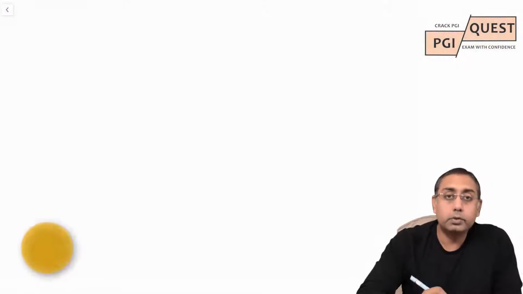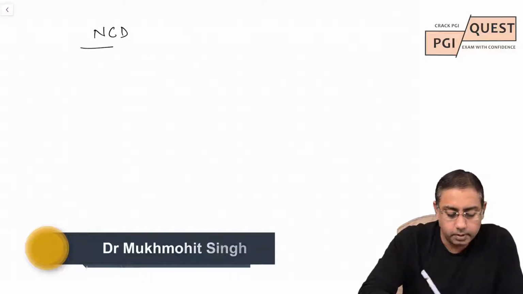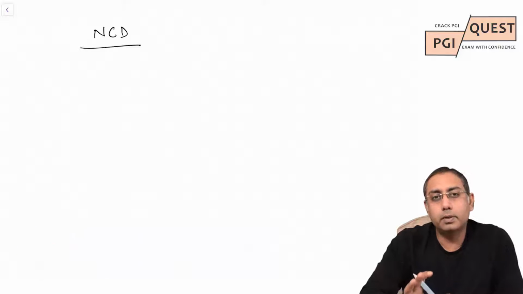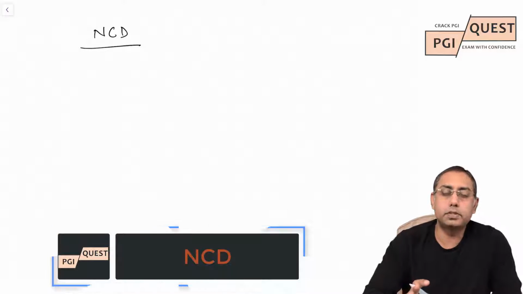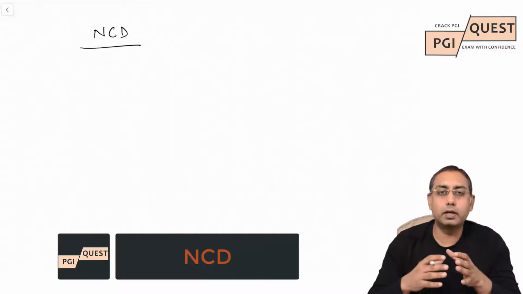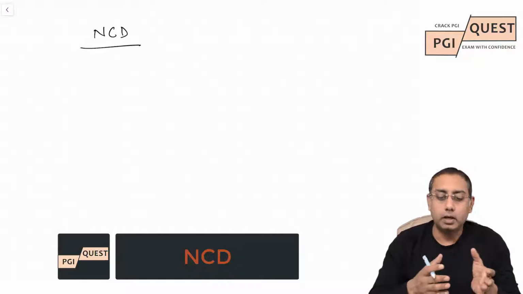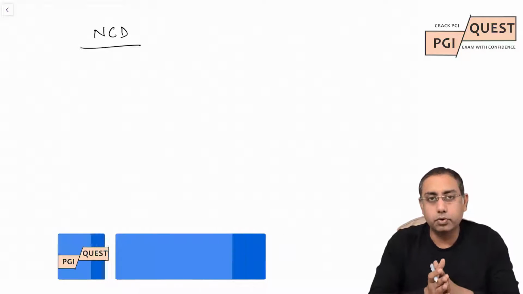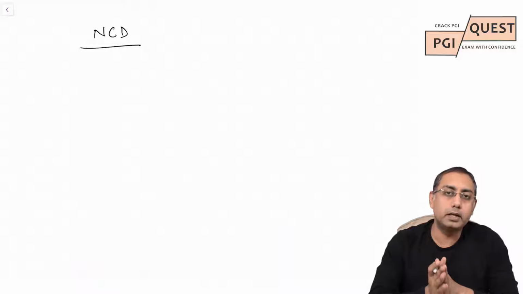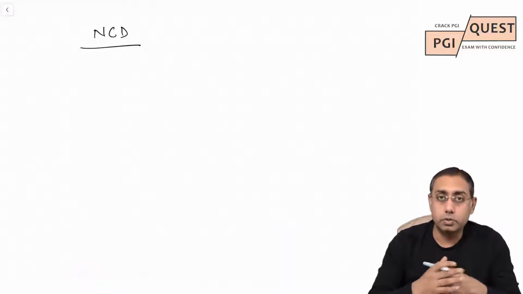So moving forward to the next group of MCQs which may be asked, let us talk a little bit about non-communicable disease. Non-communicable diseases from the PGI entrance point of view consist of hypertension, rheumatic fever, coronary artery disease, stroke, cancers, blindness, and of course goiter.